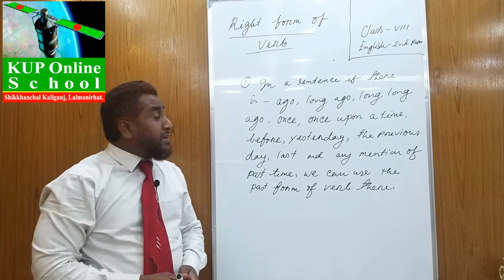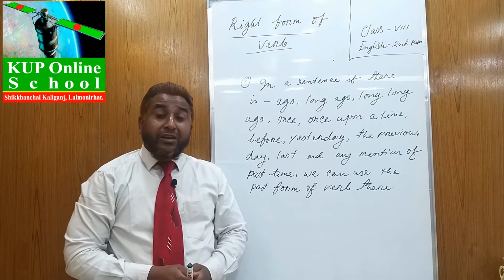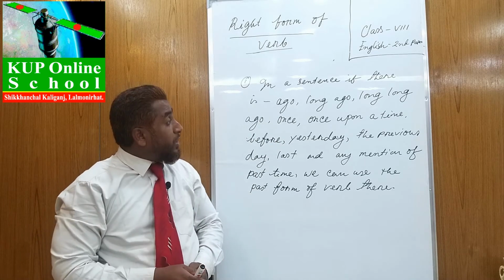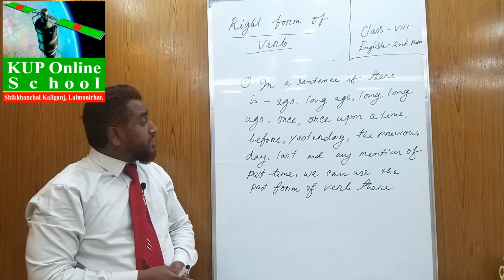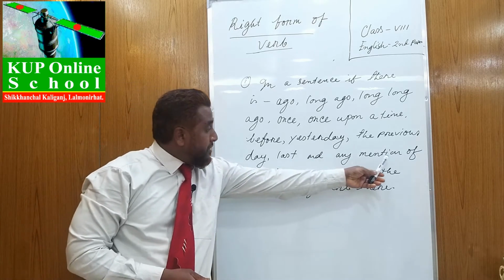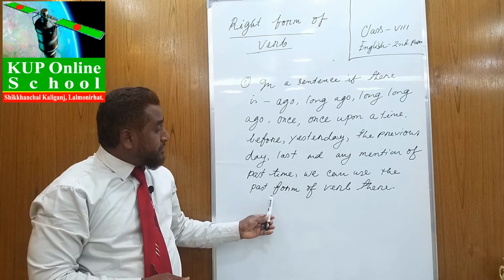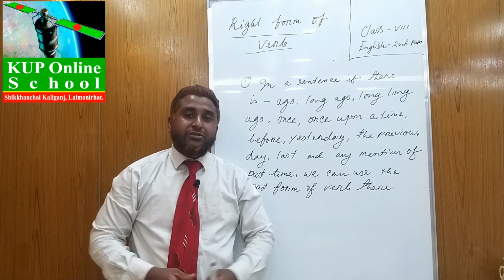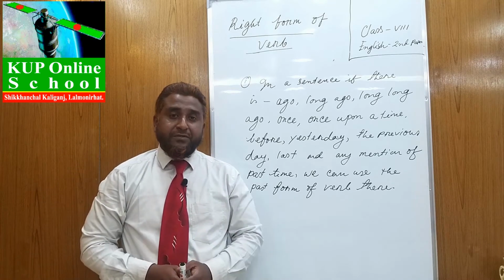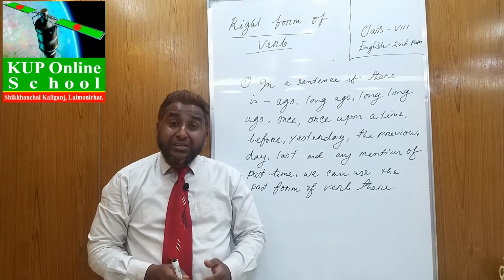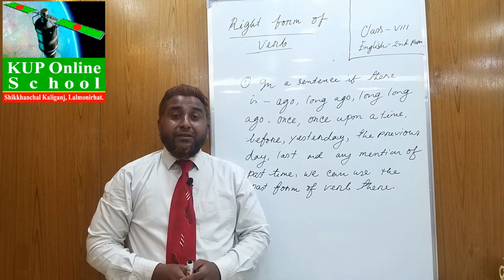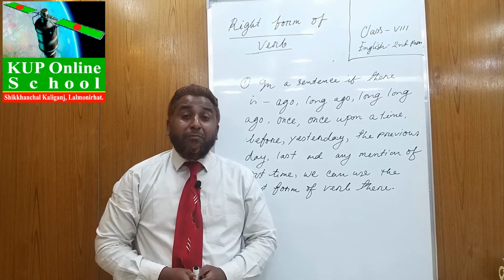We are going to learn the past form of verb, where we can use it. In a sentence, if there is ago, long ago, once upon a time, before, yesterday, the previous day, last, or any mention of past time, we can use the past form of verb there. Dear learners, you have already understood where we can use past form of verb. Actually, when we learn any type of story, suppose once upon a time there was a king. Here, was is an example of past tense.